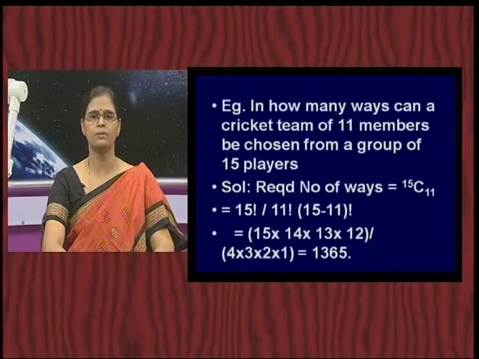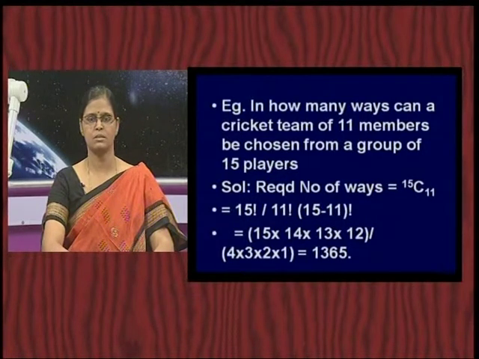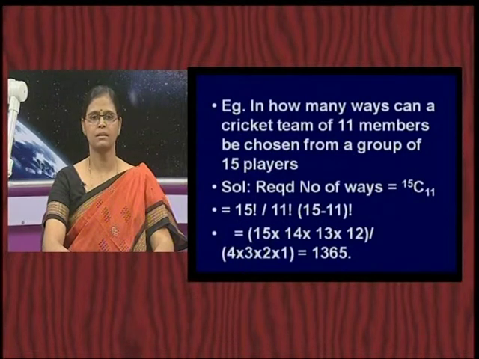So, how should you go about this? It is nothing but a problem on combinations. What is your n here? n is 15 and r is 11. So, in how many ways can you write this? 15Cr, by definition it has to be 15 factorial divided by 11 factorial multiplied by 15 minus 11 factorial.